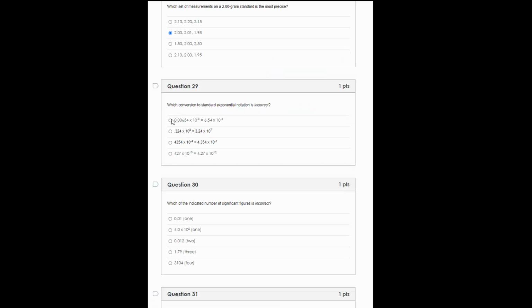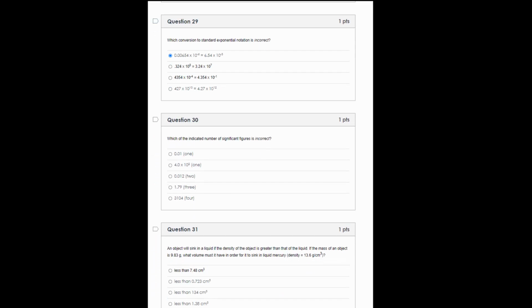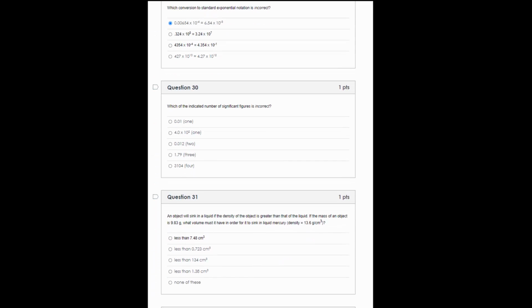So for number 29, it was the first one. We kind of lucked out on that. Number 30, which of the indicated number of significant figures is incorrect? The first one is correct. Only the non-zero digit is significant in this value.